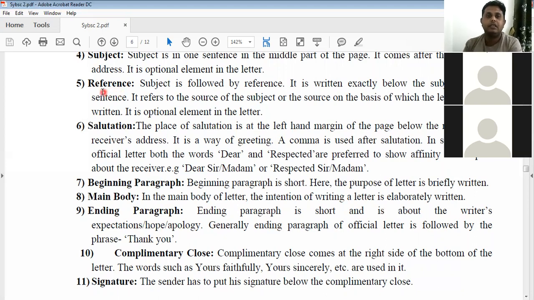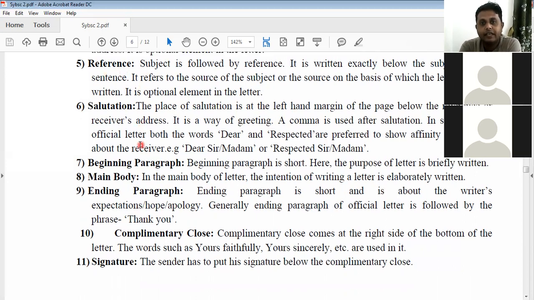So reference is nothing but a connection between two or more letters, right? Obviously, subject and reference should be short. They must not be more than a single line.